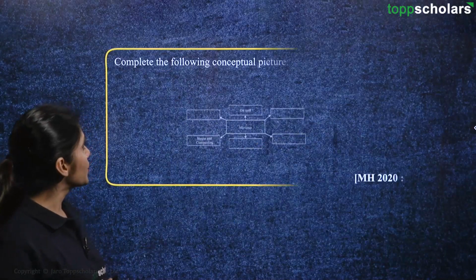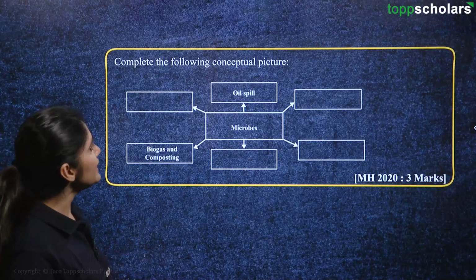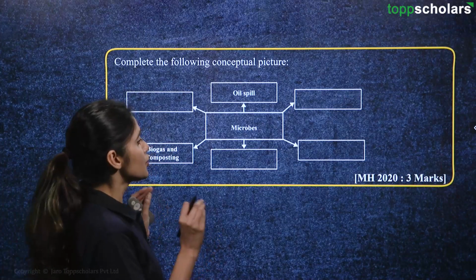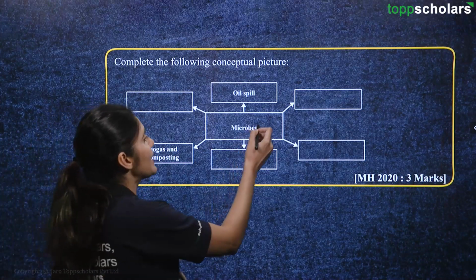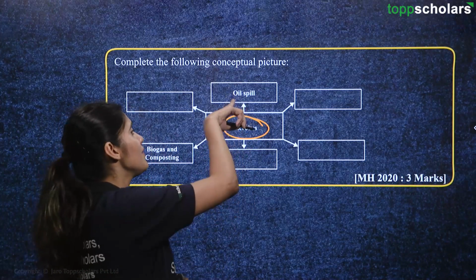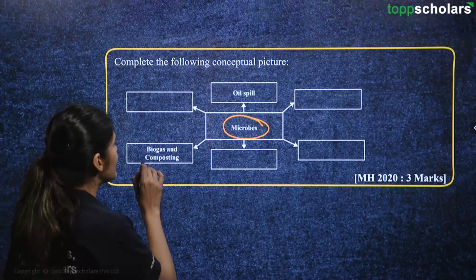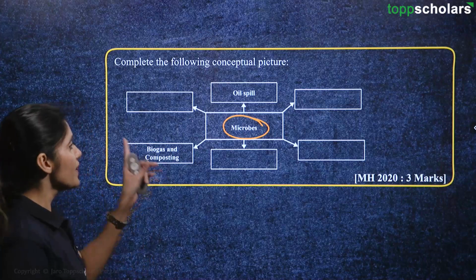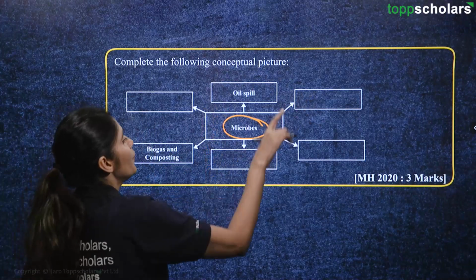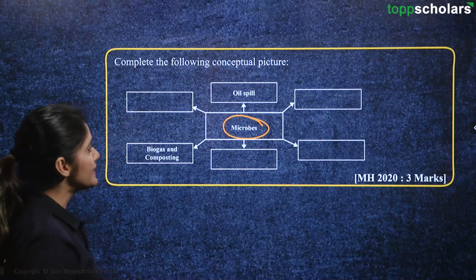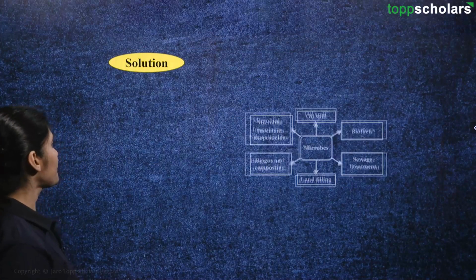Now, next question that we are going to see is complete the following conceptual picture. So, as we had discussed earlier, at the center there are microbes. We have one application given in the oil spill. Second is biogas and composting. So, we will have other 4 boxes to fill here. So, let us see how we can do that.